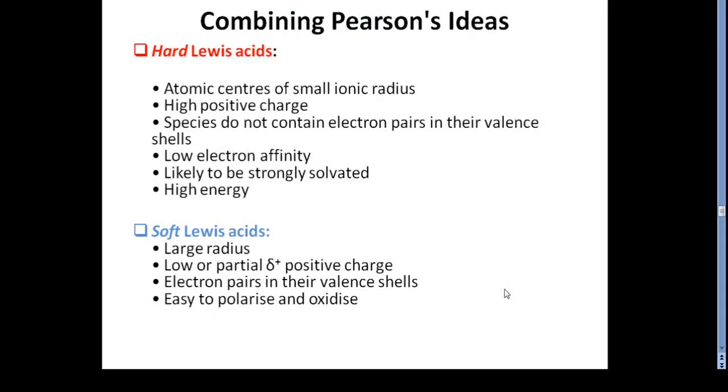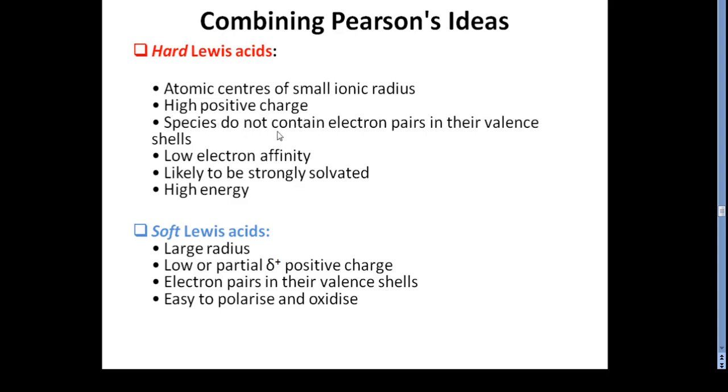Let's see some combining ideas of Pearson, in which he gave us information regarding hard Lewis acids and soft Lewis acids. So what about hard Lewis acids? Hard Lewis acids have a very small ionic radius, which means small atomic size, and with small size they have a high positive charge.